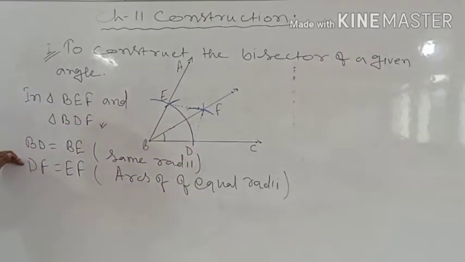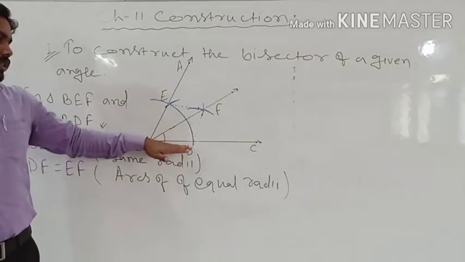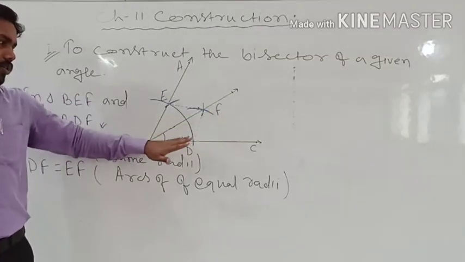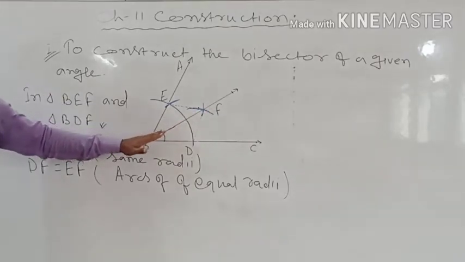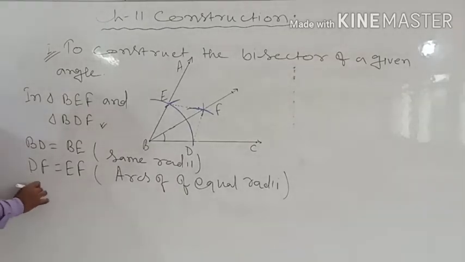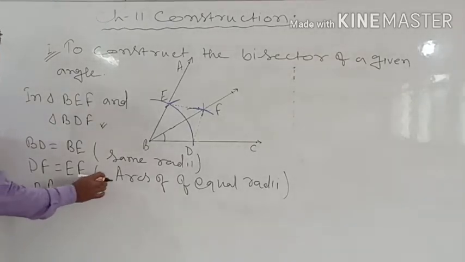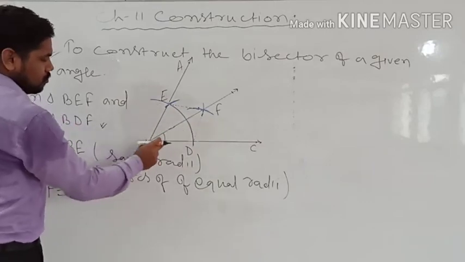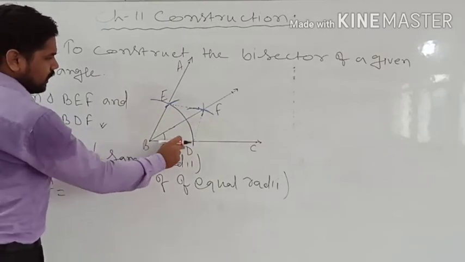So here we got two sides equal. This side is equal to this, and this side is also equal to this. And this is the common side, you can see. BF is the side of BEF also, and BF is the side of BDF also.